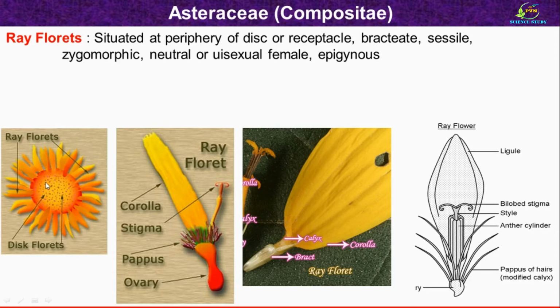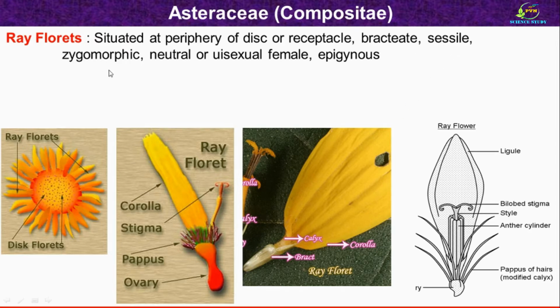So this is the disc or the receptacle, and all the ray florets, they are present towards the periphery of this receptacle. These florets contain bract and so described as bracteate. It doesn't contain pedicel and so described as sessile.